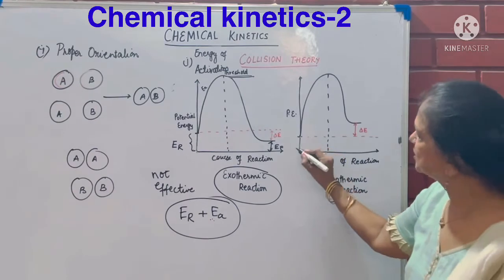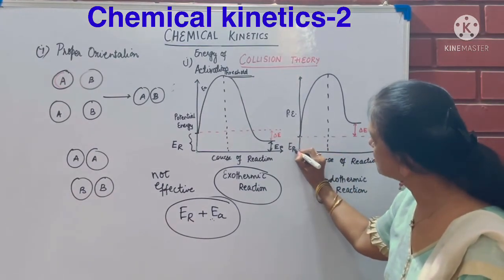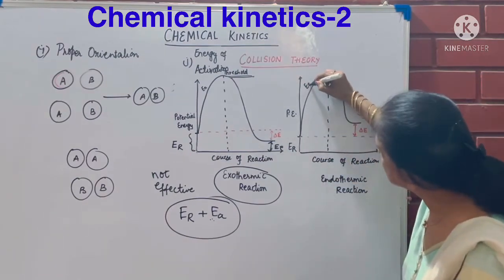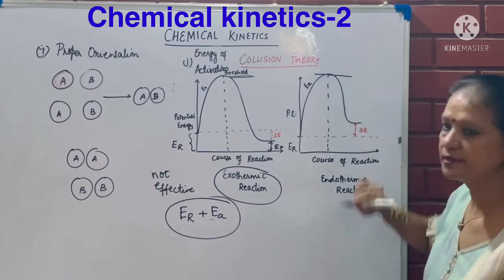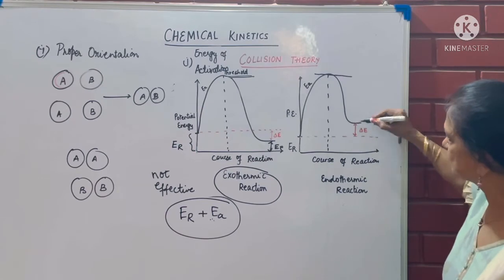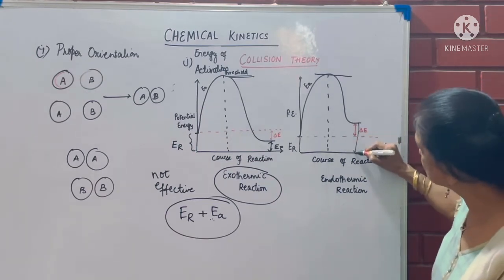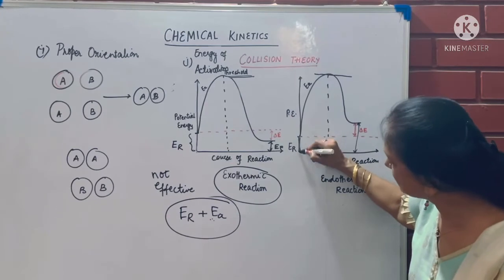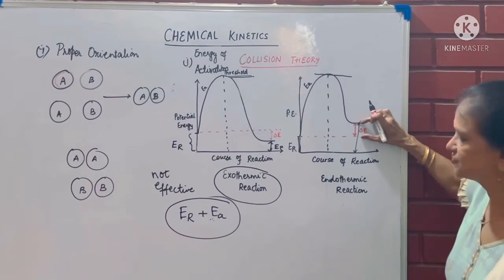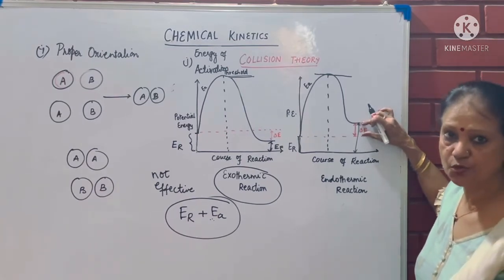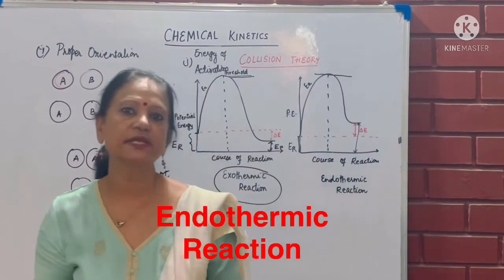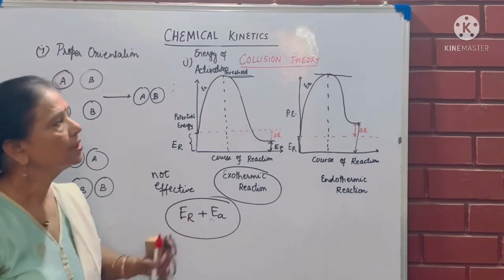Similarly, in another situation, this is the energy which was with the reactant initially, and we gave it some activation energy to reach this threshold level. At this threshold level, the product is formed, but the product now has more energy than the reactant. The reactant had less energy, the product has all this energy. This extra energy, it must have absorbed. So that is called an endothermic reaction. So exothermic and endothermic reactions can be shown with this.